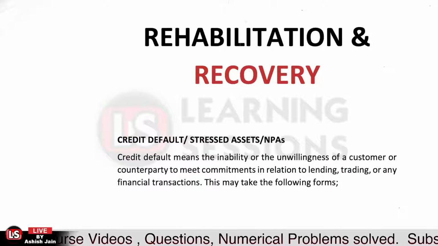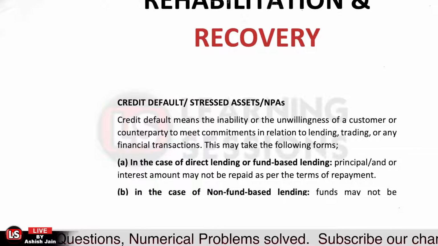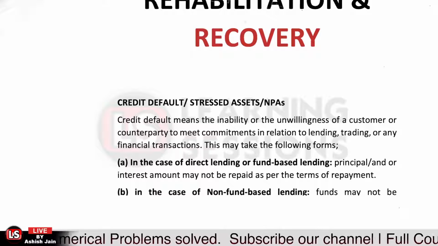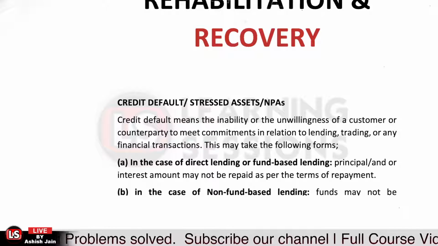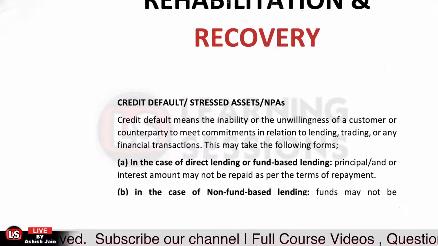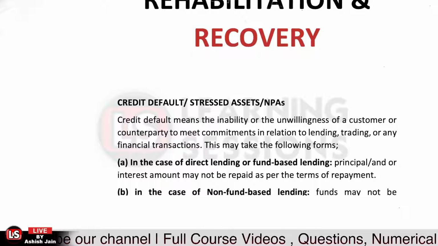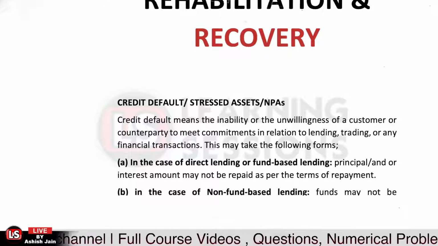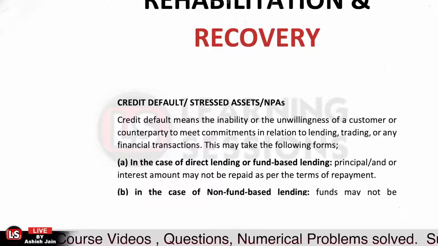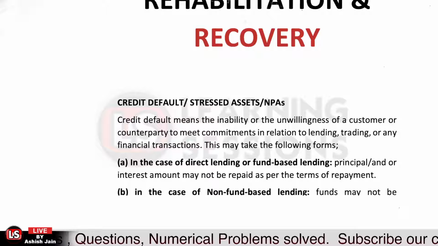So the topic over here is related to rehabilitation and recovery. That is related to when the loan account is defaulted. It may be due to willingness, that is, there is willful default by the borrower, or it may also be the reason that the customer wants to pay the amount, but unwillingly he's not able to do so. So that is related to default. There can be willful default, and there can be a non-willful default too.